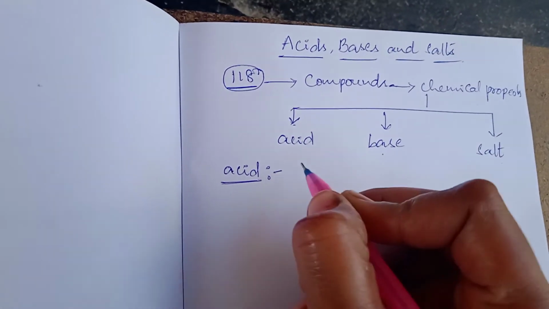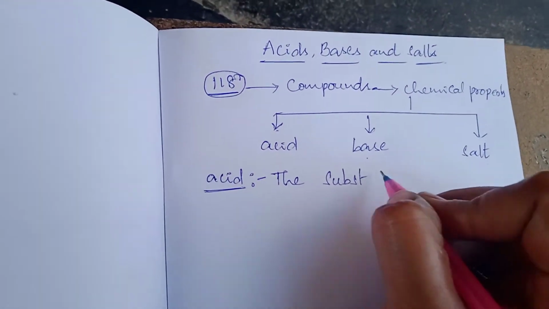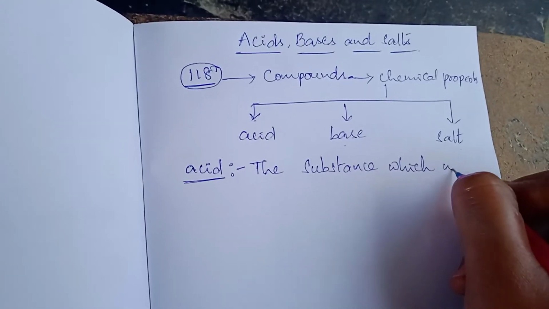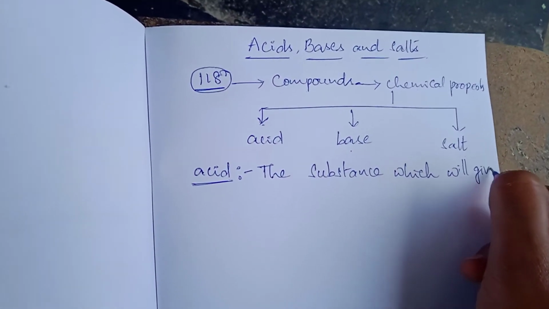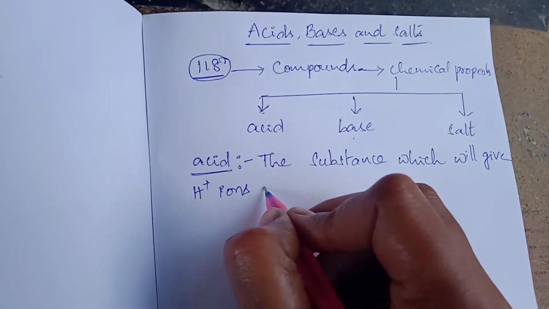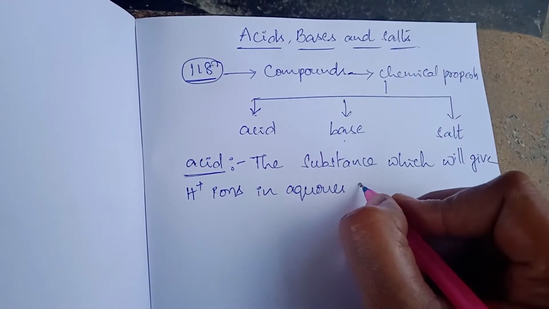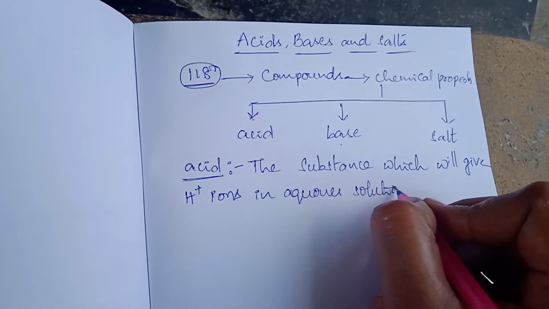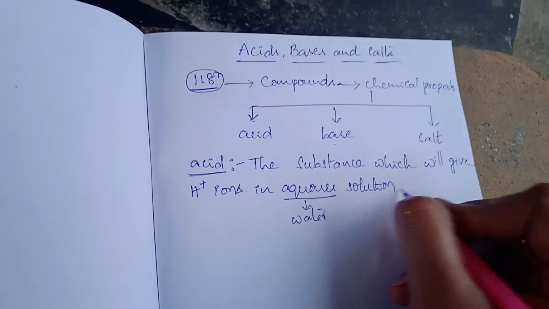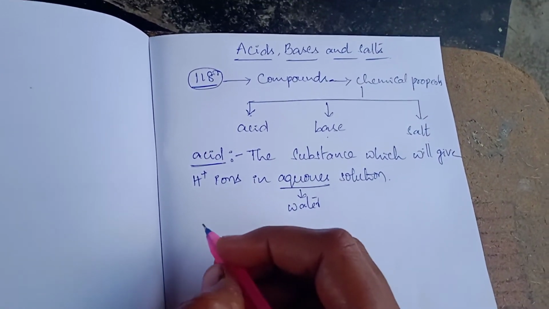The substance which will give H plus ions in aqueous solution is called acid. Aqueous solution means water.